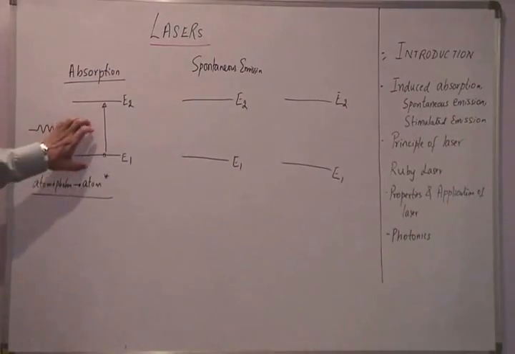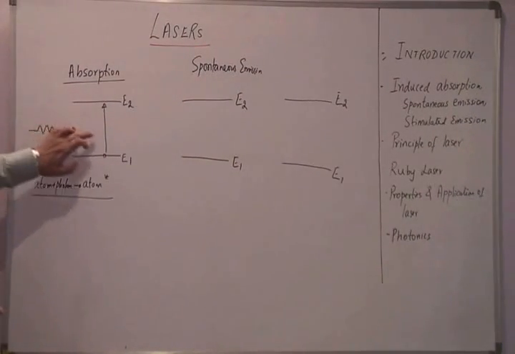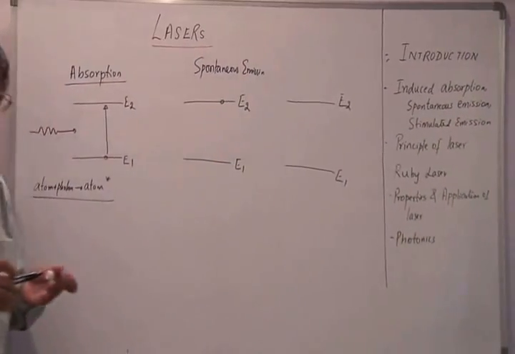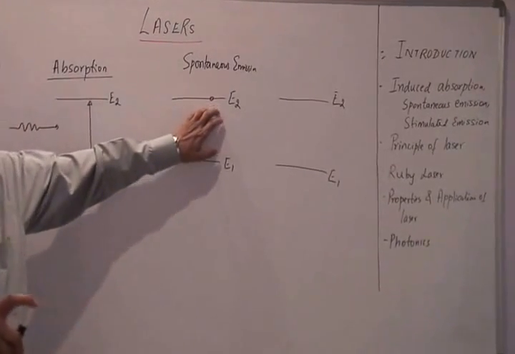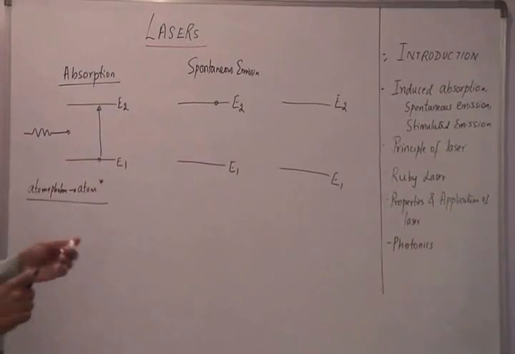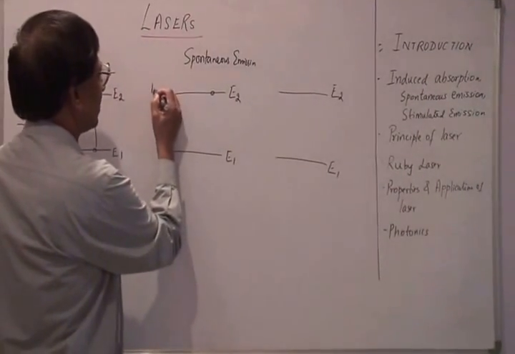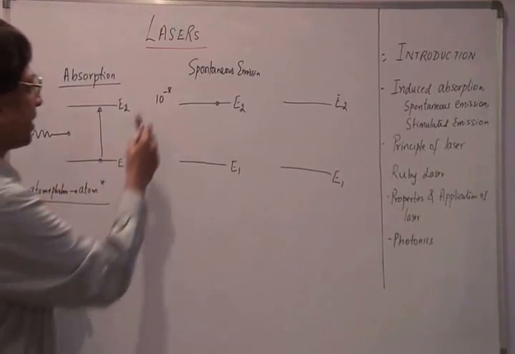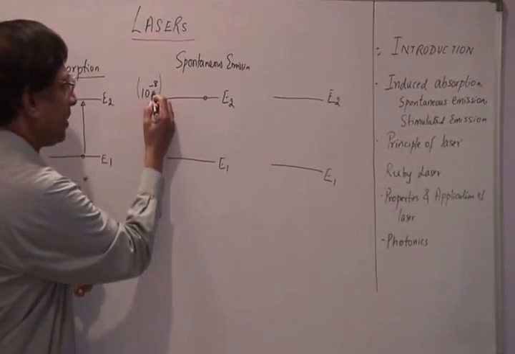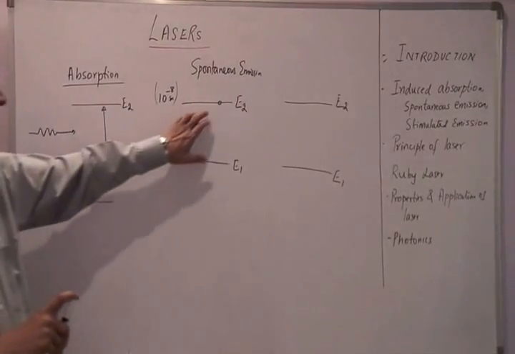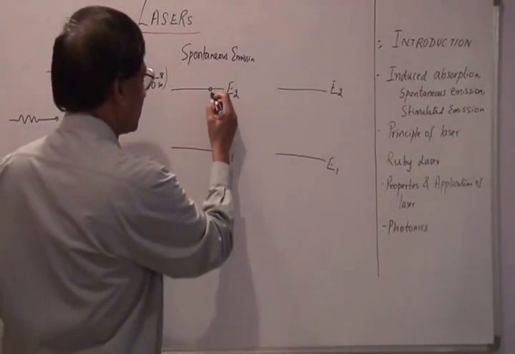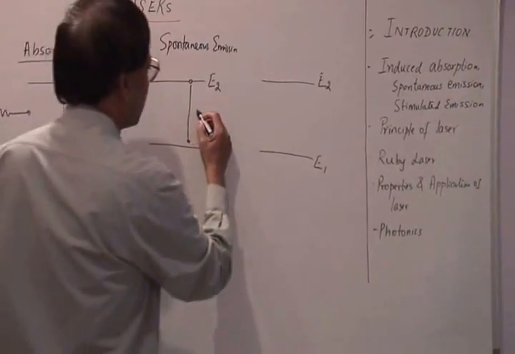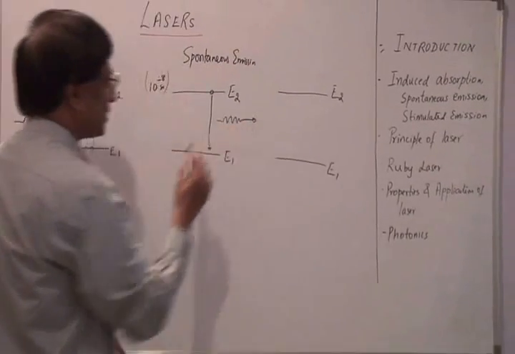So the first step here was the atom absorbed the energy of the incident photon and got to a higher energy state. Now generally what happens is an atom cannot remain in this higher energy level for an indefinite time. In fact, most of the time, the amount of time that an atom can spend at this level is of the order of 10 to the power of minus 8 seconds. So this is the approximate time duration for which an atom can be in the excited state. Once it goes to the excited state, this atom moves to a lower energy state, and then the difference in the energy level is given out as a photon.